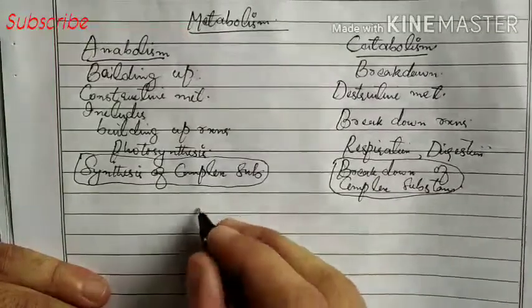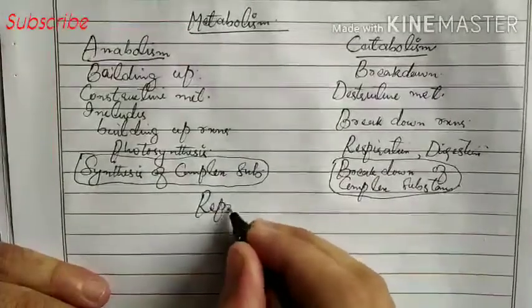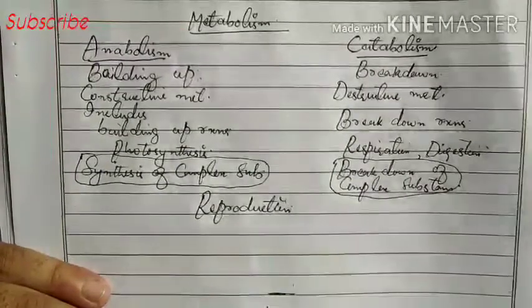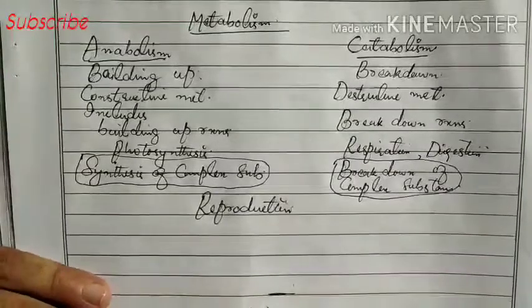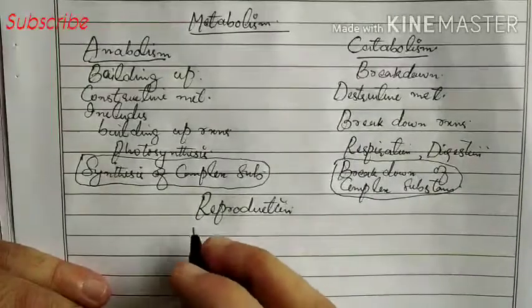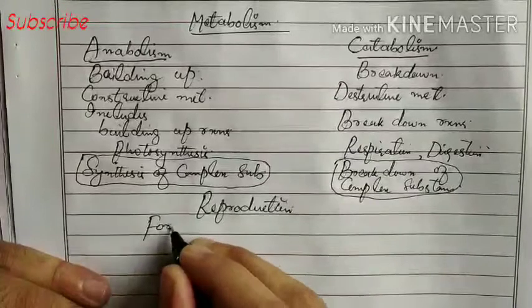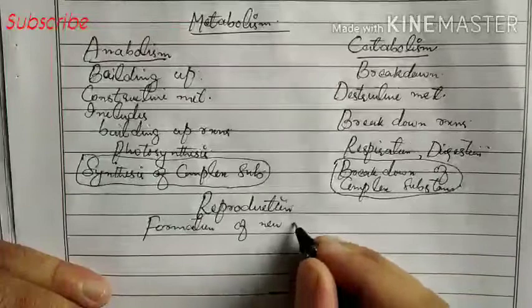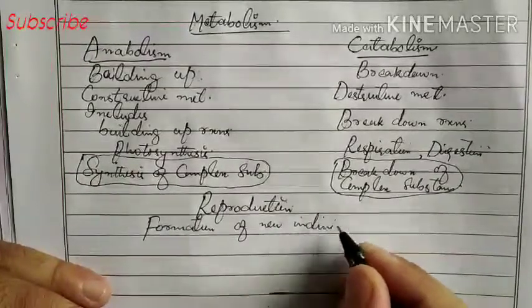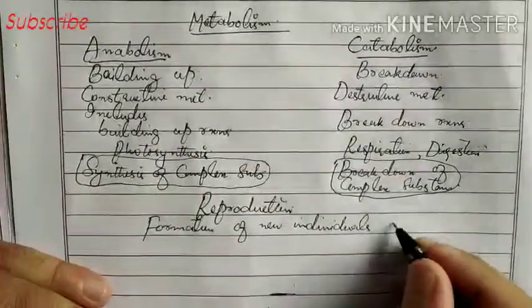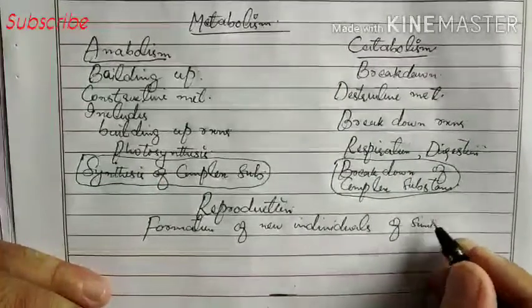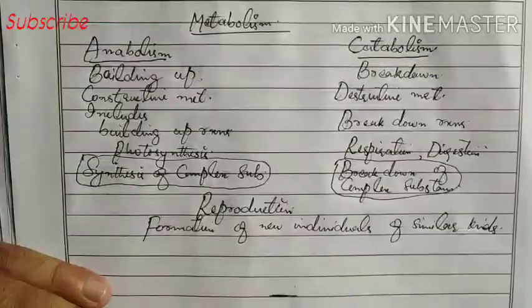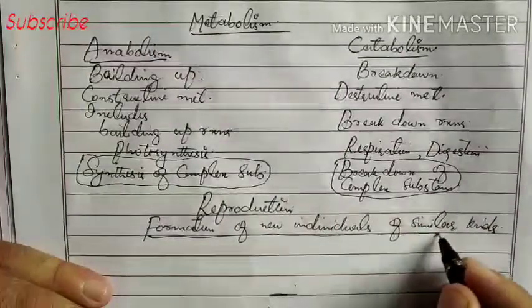Okay, now another characteristic is reproduction. We know that reproduction means formation of new individuals of similar kinds.